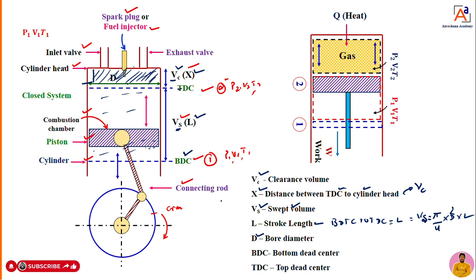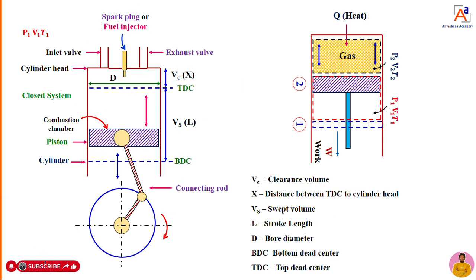And one more thing we have here is D. What is that D? D is the bore diameter, the diameter of the inside of the cylinder. Then L is the stroke length. With the help of these two, D and L, I can calculate the swept volume, which is pi/4, a constant, into d square into L. Swept volume and stroke length we know, and the diameter also we know.